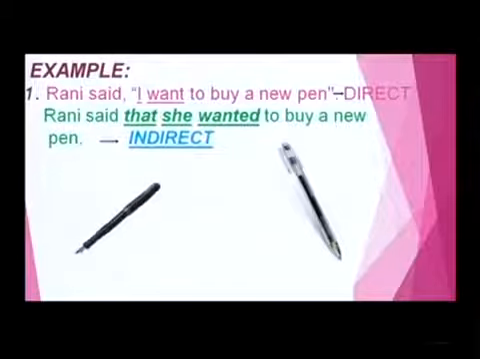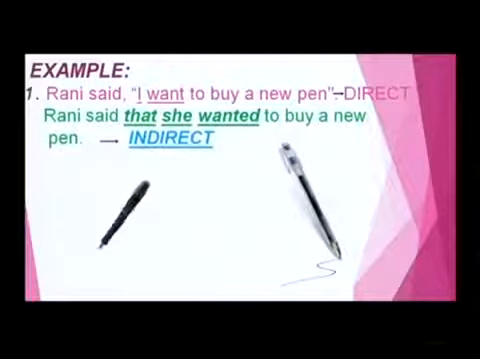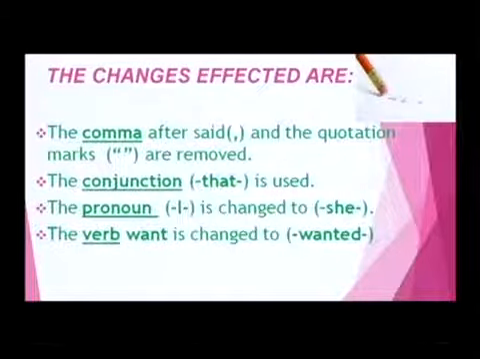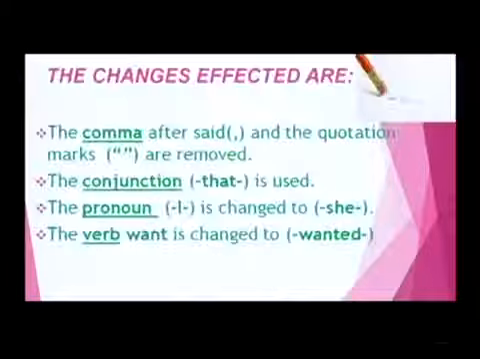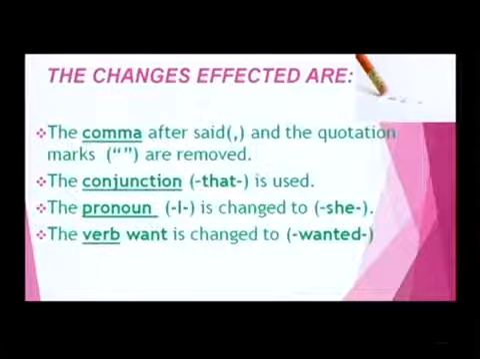That is in the indirect speech. Let us see what are the changes affected when the sentence in the direct speech changes into the indirect speech. See my dear friends, what are the changes affected? The comma after said and the quotation marks are removed. See here, in indirect speech, the comma and the quotation marks were removed and the conjunction that is used.